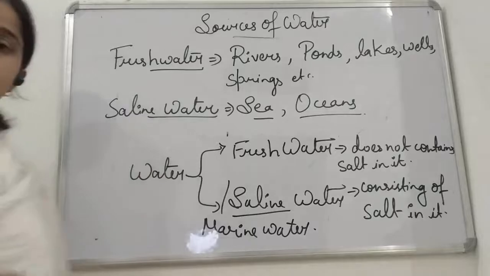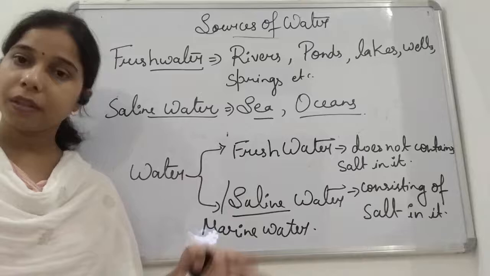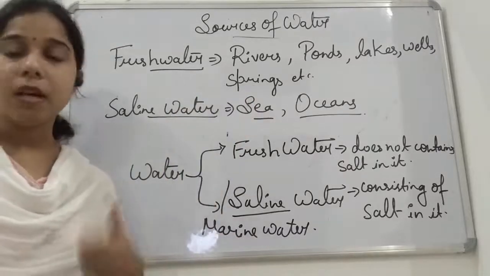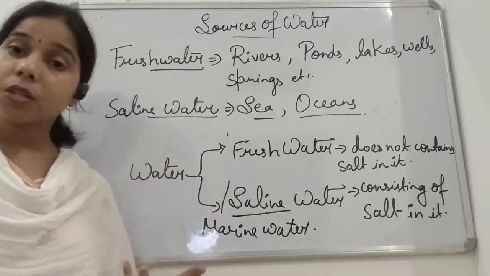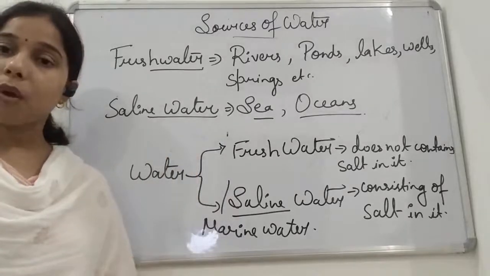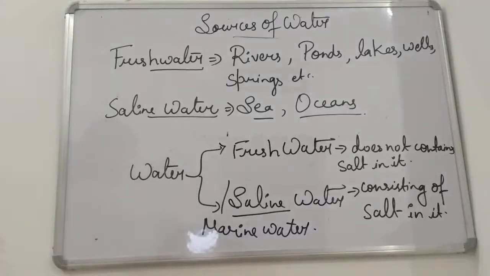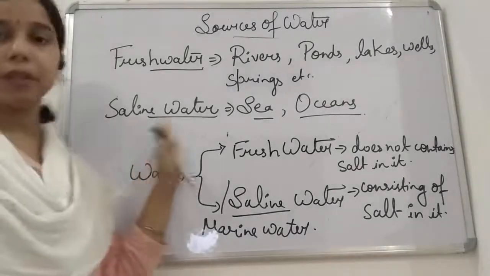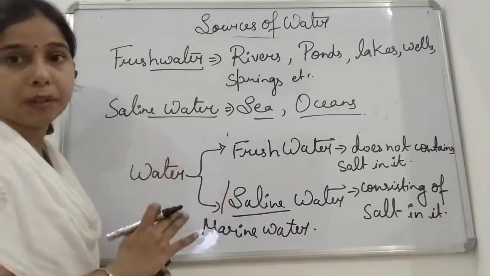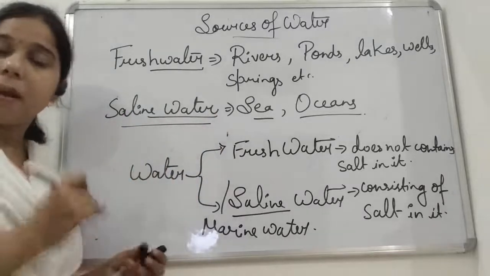Okay, so water bodies contain different types of water, fresh water and saline water. Fresh water is basically present in the river, in ponds, in lakes. Fresh water is what? Which does not contain salt in it. Saline water contains salt in it, and it is basically present in the sea and ocean. Students, almost 2/3 of the earth is covered with this sea water only, this saline or marine water.